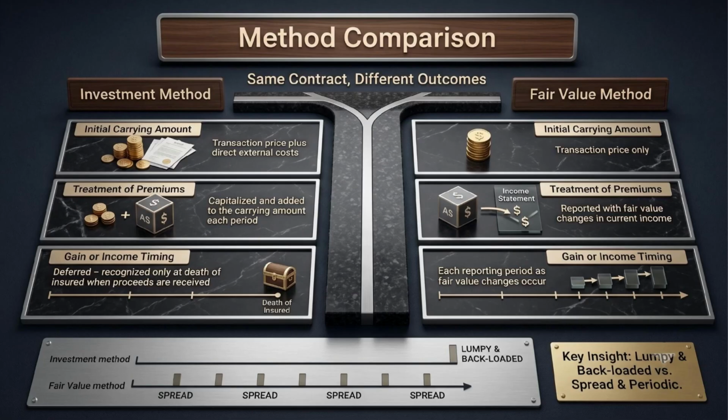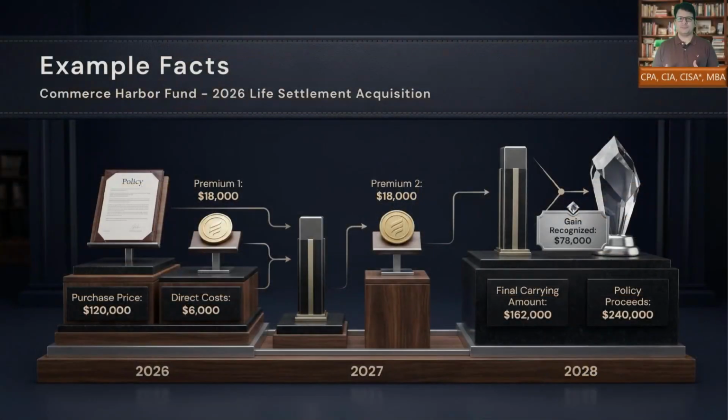Under the fair value method, the investment starts at transaction price only, premiums are reported with fair value changes, and income is recognized each reporting period as fair value changes occur. In simple terms, the investment method gives you a lumpy backloaded result, while the fair value method spreads the income effect across reporting periods. Now let us apply the investment method using Commerce Harbor Fund.